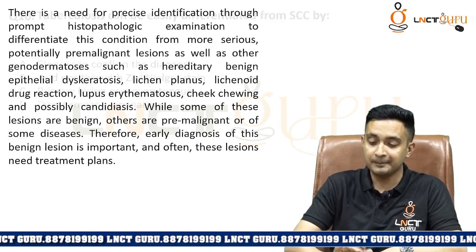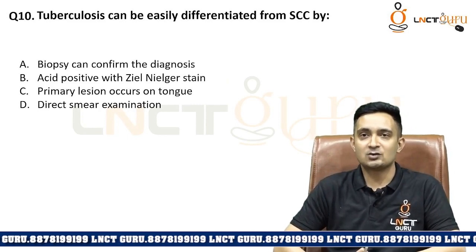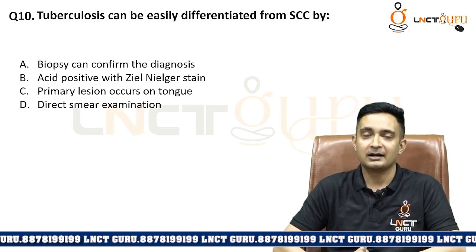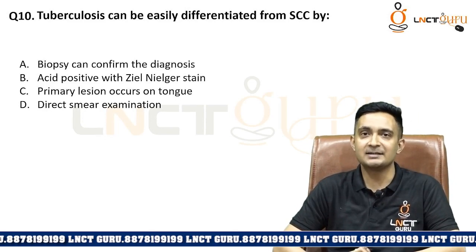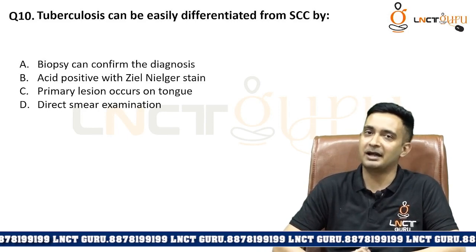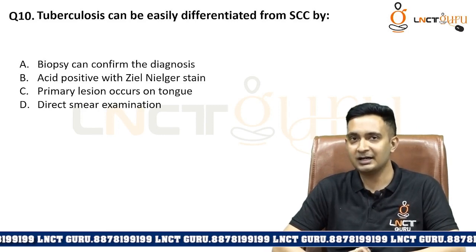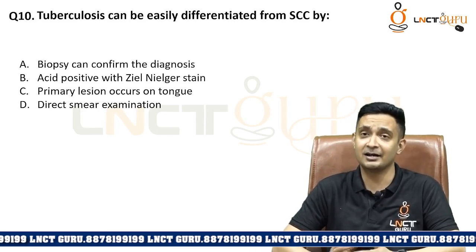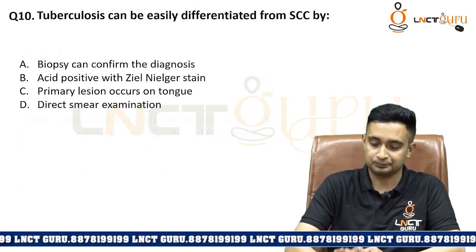Question number 10. Tuberculosis can be easily differentiated from squamous cell carcinoma by: option A, biopsy can confirm the diagnosis; B, acid-fast positive with Ziehl-Neelsen stain; option C, primary lesions occurring on the tongue; and option D, direct smear examination. So it's a clear-cut and straightforward answer. Biopsy can confirm the diagnosis.